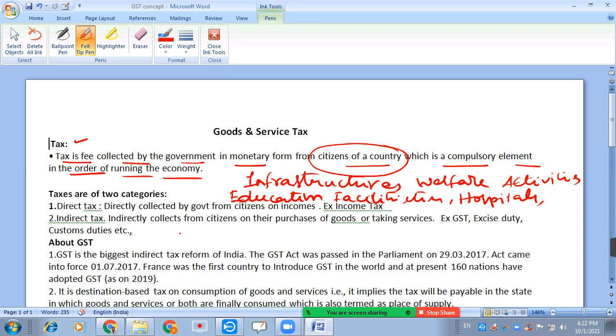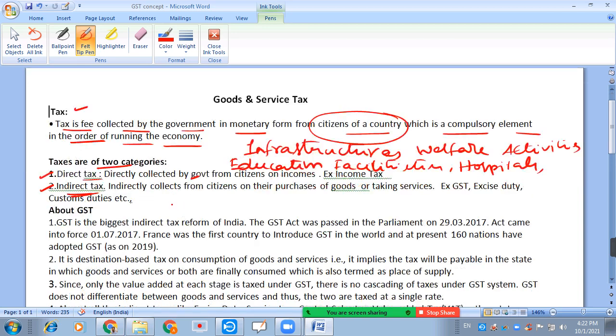Now, actually, in any place or in any country, there are two types of taxes. One is direct tax, another one is indirect tax. So now let us learn what is direct tax and what is indirect tax.